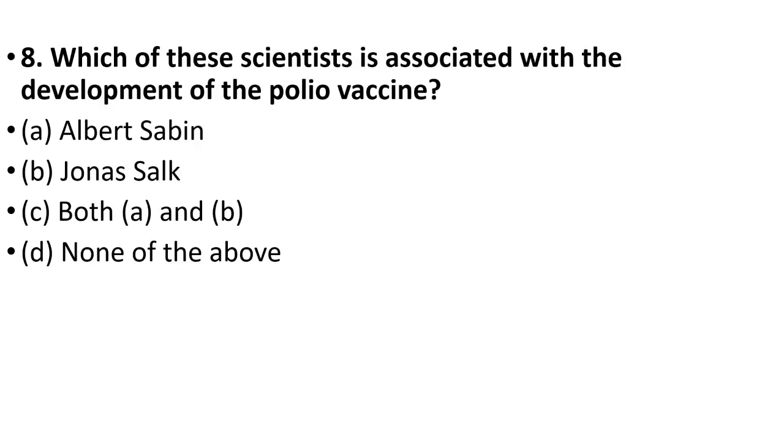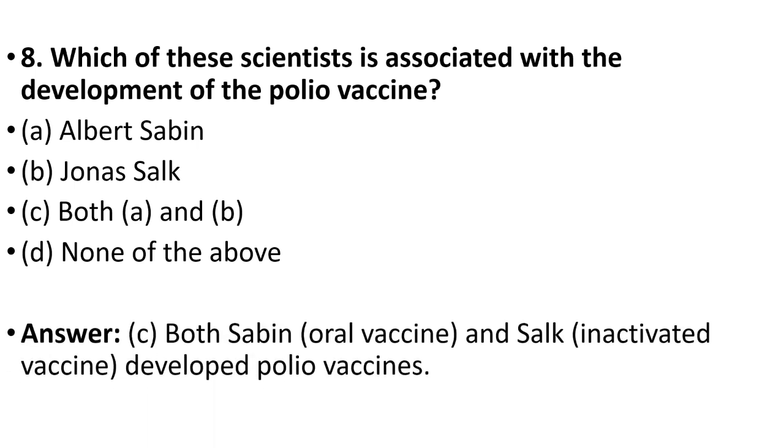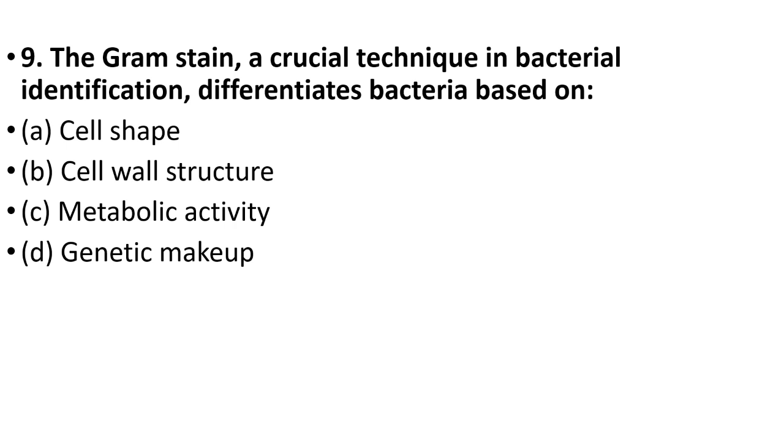Eighth question: which of these scientists is associated with the development of the polio vaccine? Albert Sabin, Jonas Salk, both A and B, none of the above. Your answer is option C, both A and B. Sabin discovered the oral vaccine, and Salk invented the inactivated vaccine. Both developed polio vaccines.